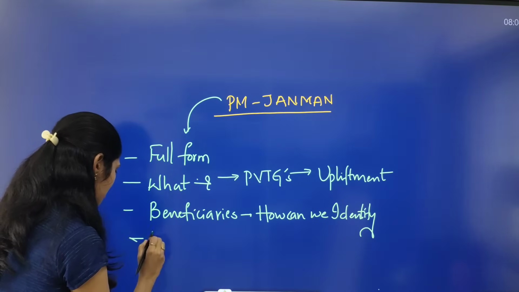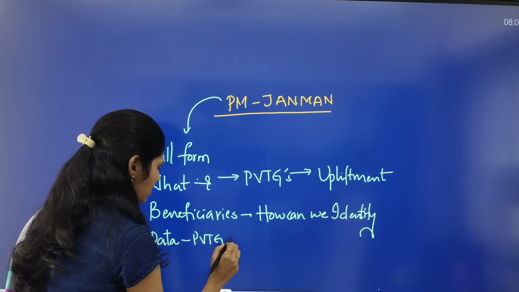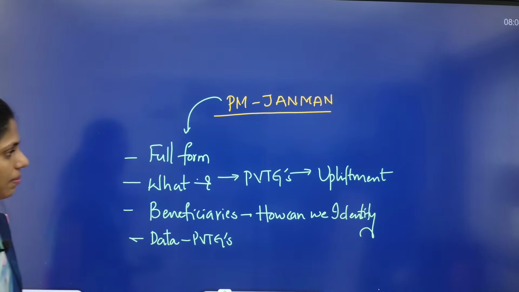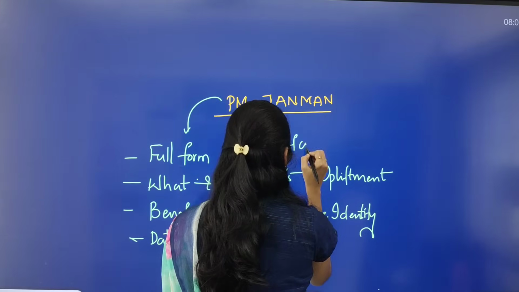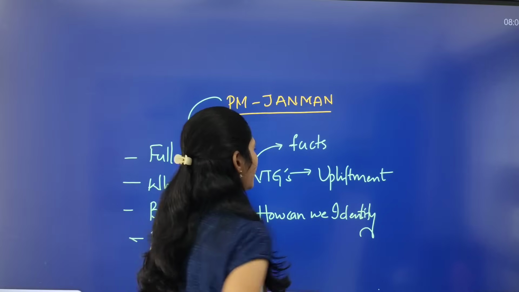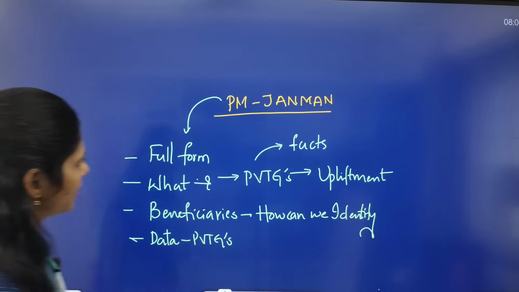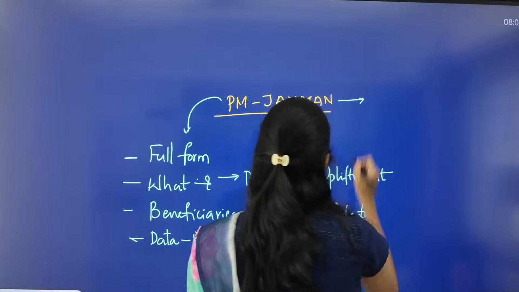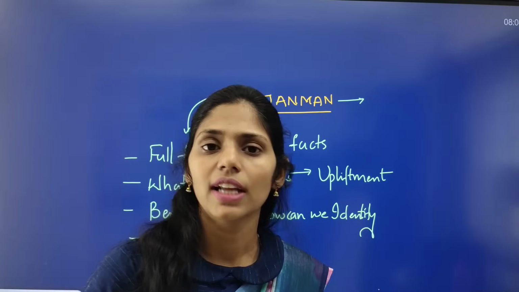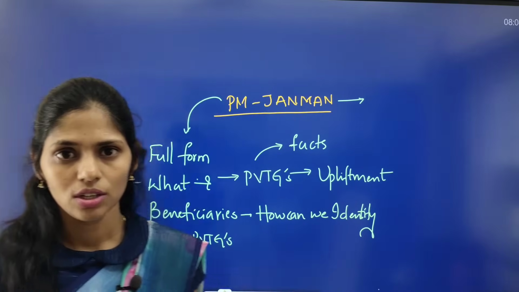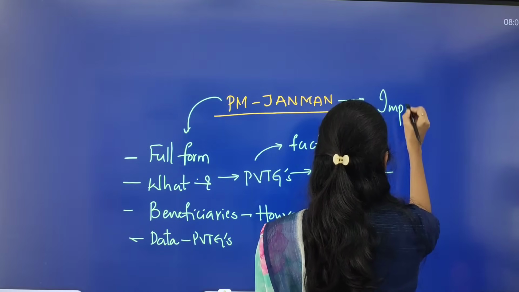And you have to see some data regarding PVTGs in India, and know some basic facts regarding PVTGs. And whenever government is coming up with any scheme, the success of that scheme is dependent upon the participation of the community. So you have to see what are the issues in implementation.